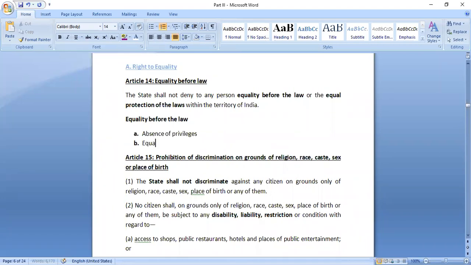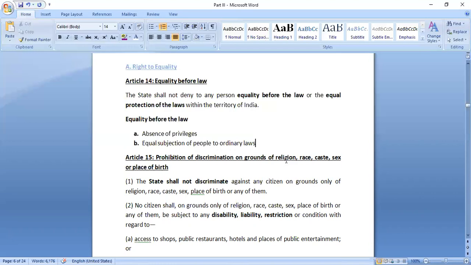Second is equal subjection of all the people to ordinary laws. So what does this mean? Equal subjection of the people to ordinary laws. If there is any particular law which is applicable to the whole of India, that particular law would be applicable to all the people who come within that jurisdiction.